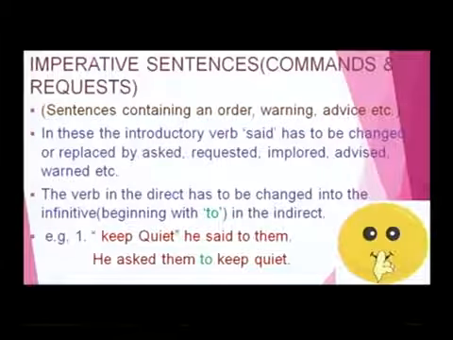See, my dear friends, we all use conjunctions like that, and in some cases we use whether or if, but here we have to use the to infinitive. Change the infinitive beginning with to in the indirect. See one example. "Keep quiet," he said to them. He asked them to keep quiet. What has he done here? The infinitive beginning with to is used. He asked them to keep quiet. Here, to keep is the to infinitive. This is one of the examples for imperative sentences changing into indirect speech.